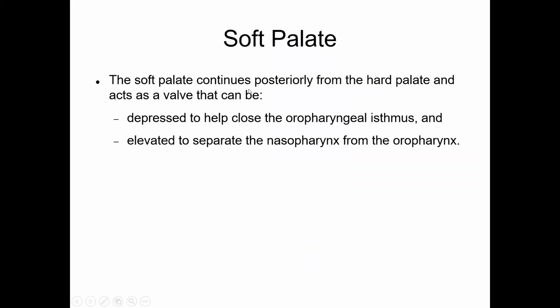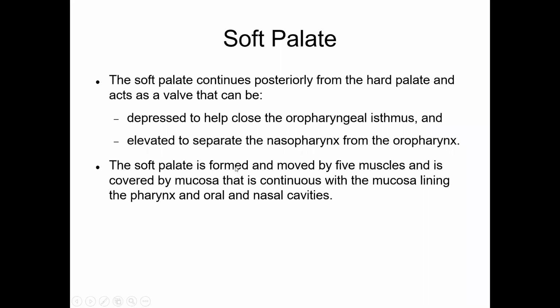The soft palate continues posteriorly from the hard palate and acts as a valve, as we have already said. When depressed, it helps close the oropharyngeal isthmus. When elevated, it separates the nasopharynx from the oropharynx and blocks the nasopharyngeal isthmus. The soft palate is formed and moved by five muscles, and is covered by mucosa that continues the mucosal lining of the pharynx and oral and nasal cavities.